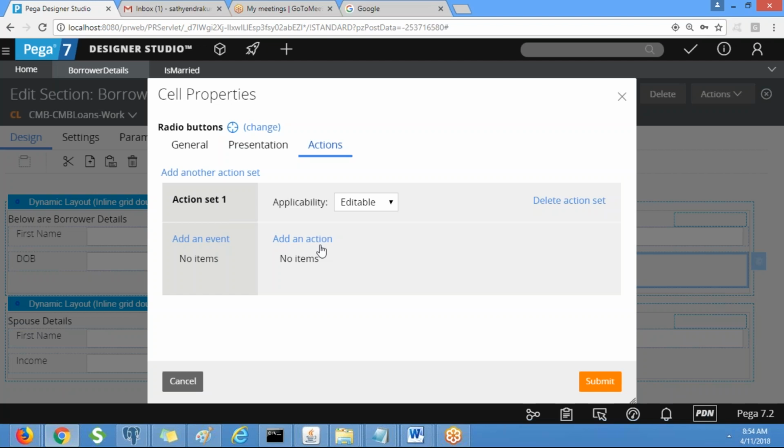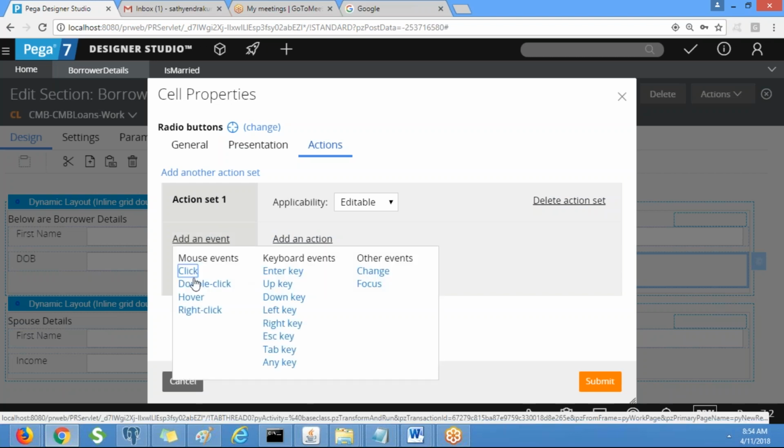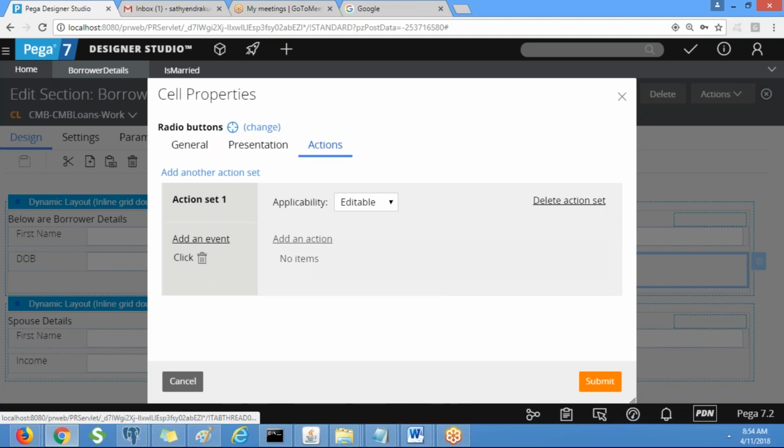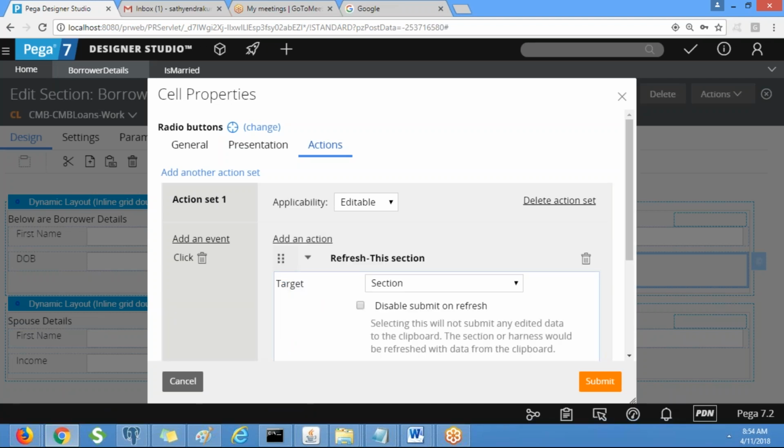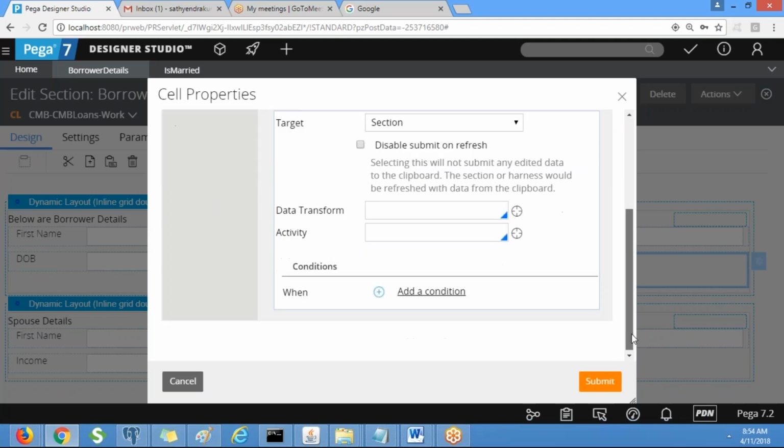Whenever you click on that, the mouse event would be a click, not right click or hover. Hover means when you hover the mouse, it is going to execute and refresh the section. So here the mouse event should be a click and the action should be refresh, display refresh. You know this already. So that the current section will be refreshed.